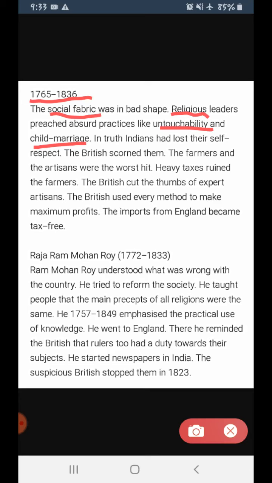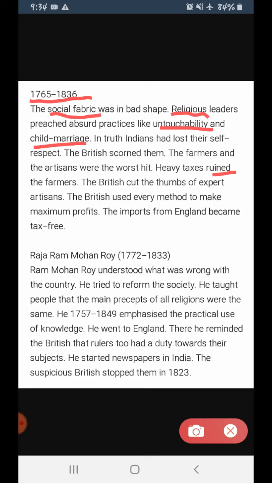Next, heavy taxes ruined the farmers. The Britishers levied heavy taxes for the goods sold to them. When the Britishers gave work to the farmers, the Britishers had bought all the land from the farmers and from the peasants. Now they gave those farmers of the country the work to harvest and to grow crops. So what happened? These heavy taxes ruined the farmers. Ruin means barbaad kar dena.